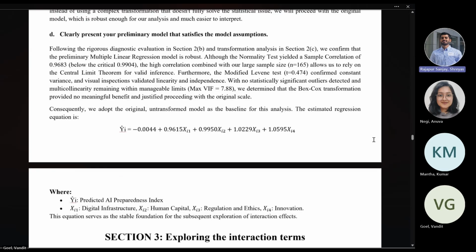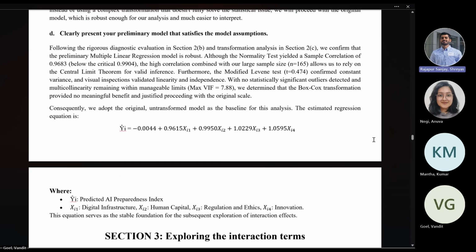Lastly, we present our model with all the assumptions which are true and which are satisfied. We say that our complete original model satisfies all the necessary assumptions except for the normality condition, and we have done the Box-Cox transformation on that. And the complete full model has been presented in the section.